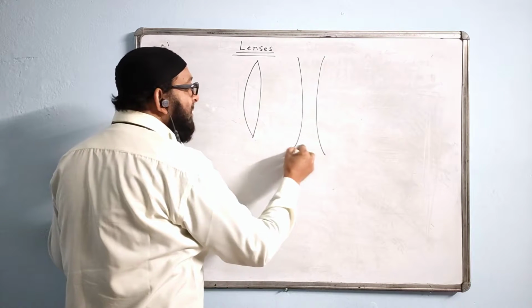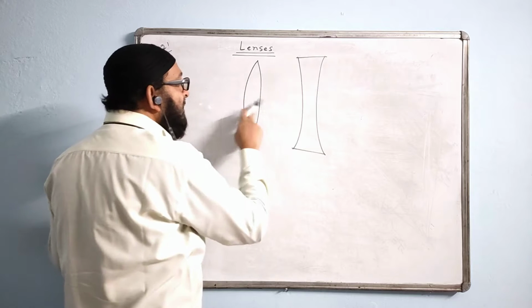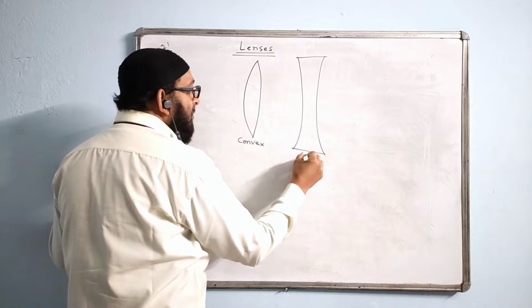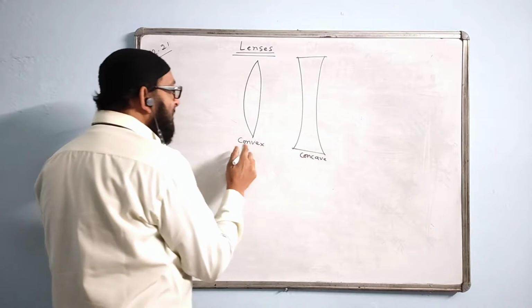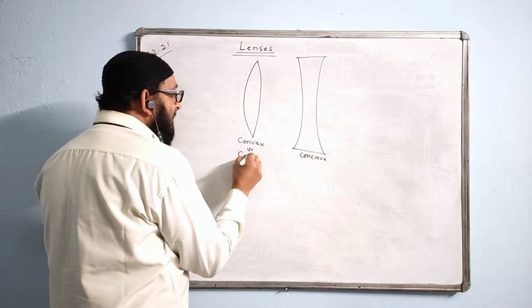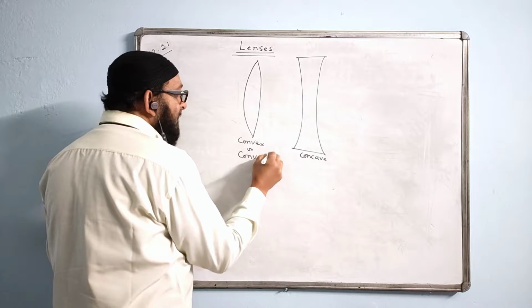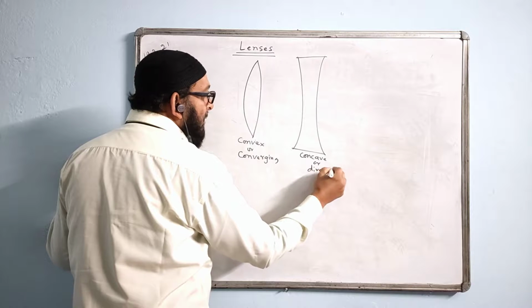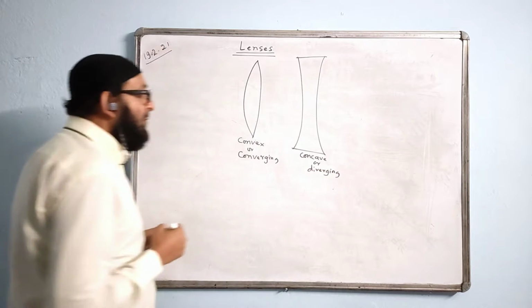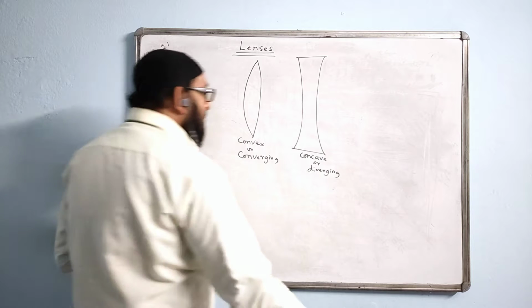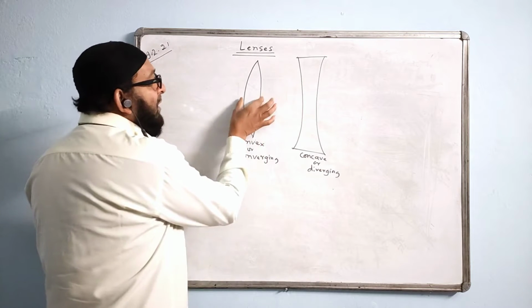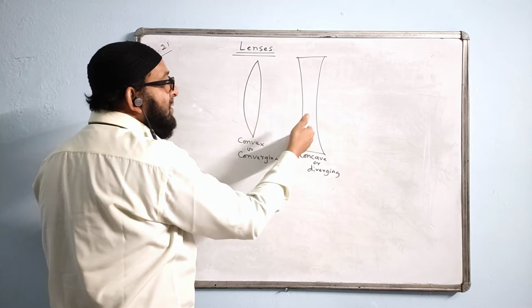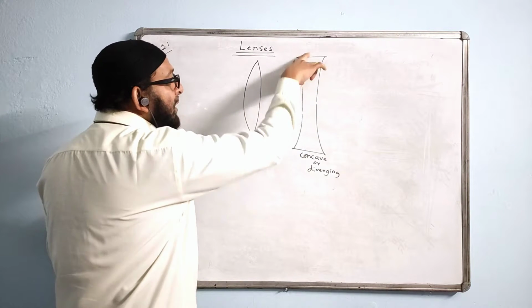There are two types of lenses we have in syllabus. One is convex lens, one is concave lens. This is called convex. This is called concave. Convex lens is also known as converging lens, and concave is also known as diverging lens. Convex lens is thicker in the middle, thinner at the edges. Concave lens is just the reverse, thinner in the middle but thicker at the edges.